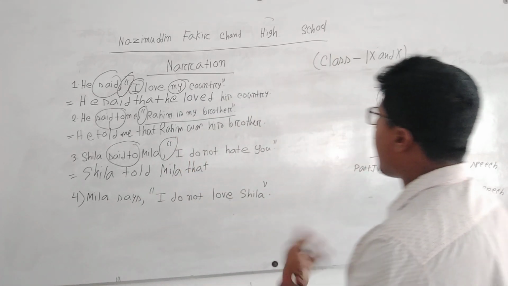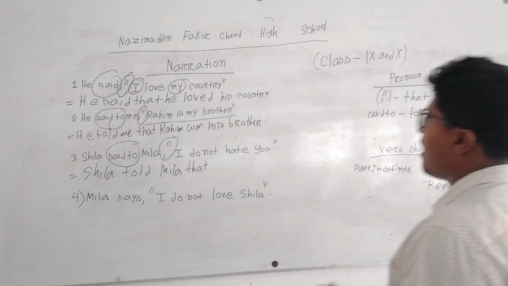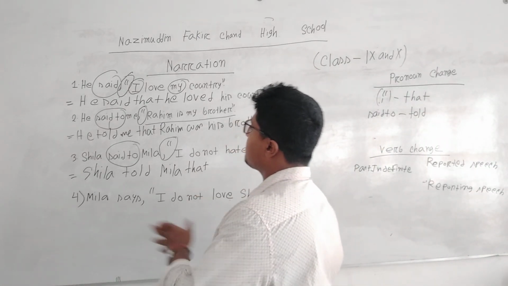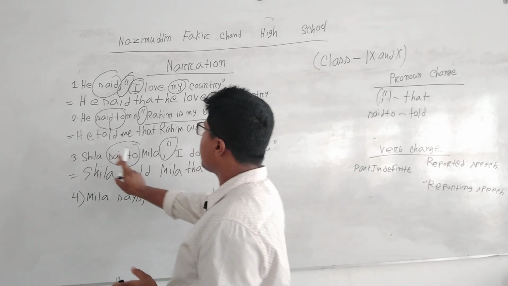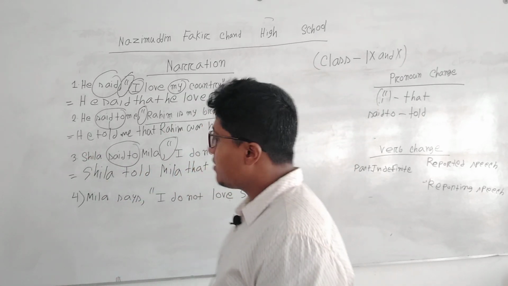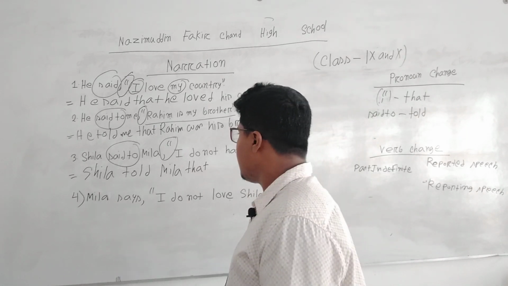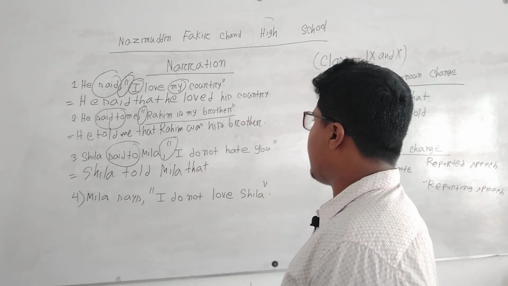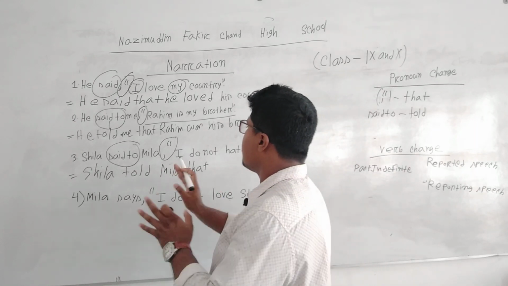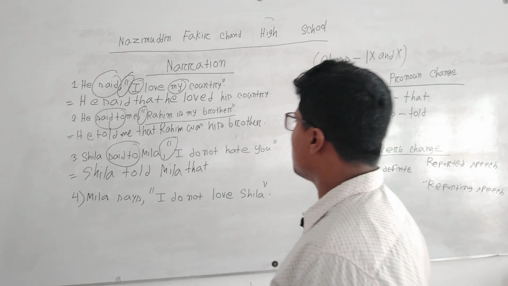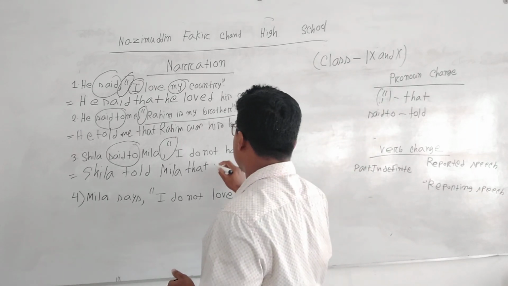Now this is "I." If there is "I," it depends upon the reporting speech subject. Here the reporting speech subject is Sheila. Sheila told Mila that, as the reporting speech subject is Sheila, its pronoun, its objective form will be "she."